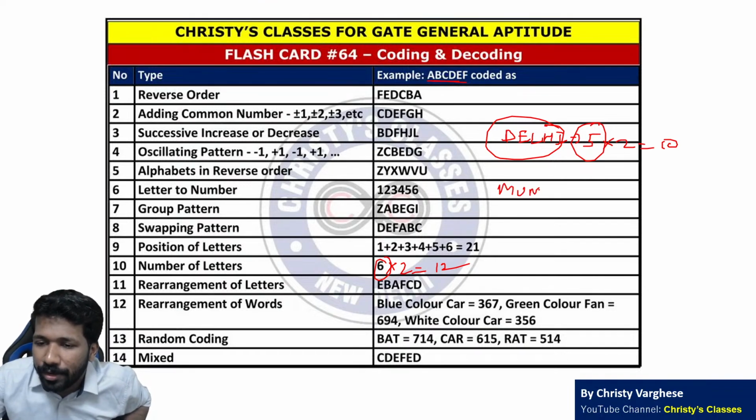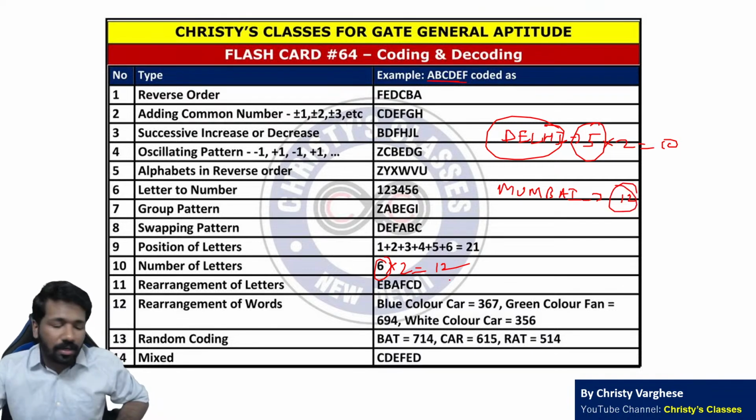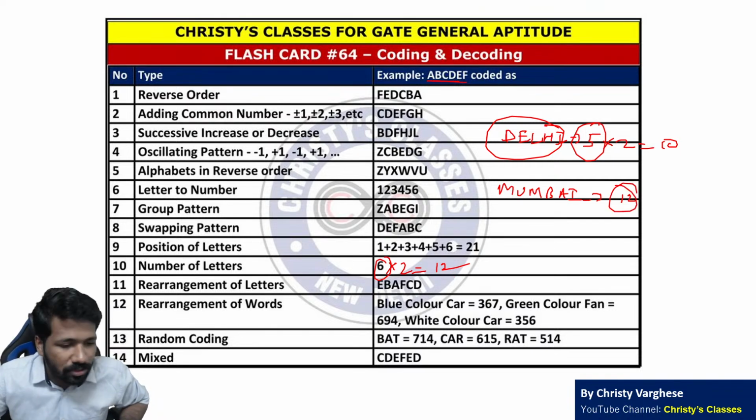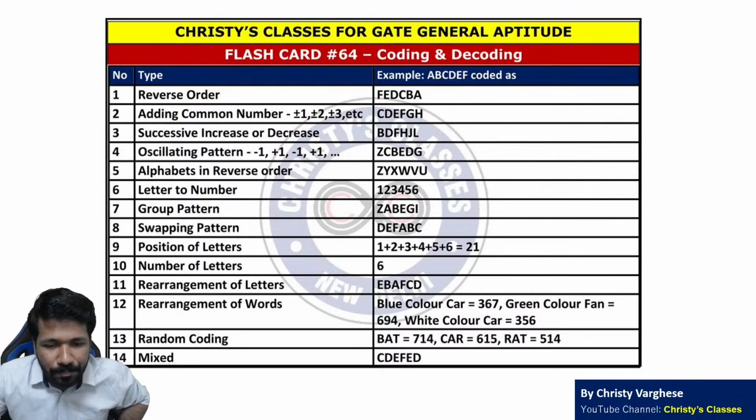Then Mumbai will be coded as, Mumbai has 6 letters, so 6 into 2 is 12, which is the required answer. So coding decoding can be like this also. Now rearrangement of letters is possible.